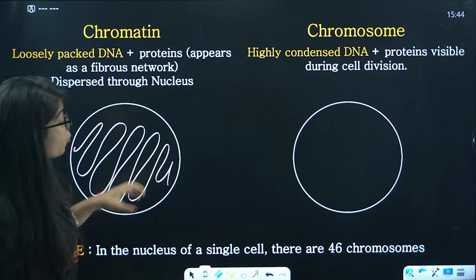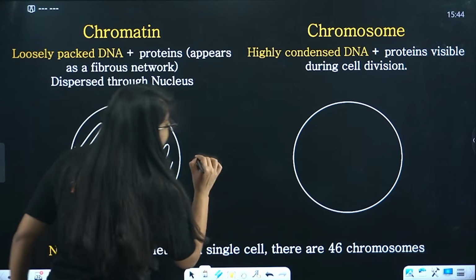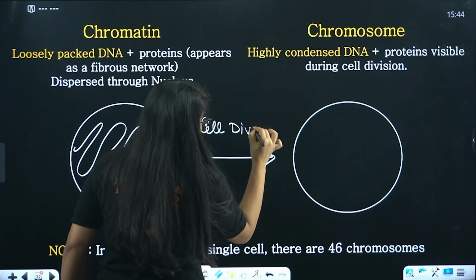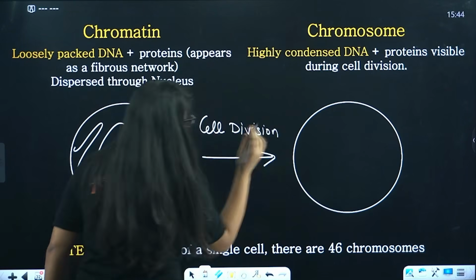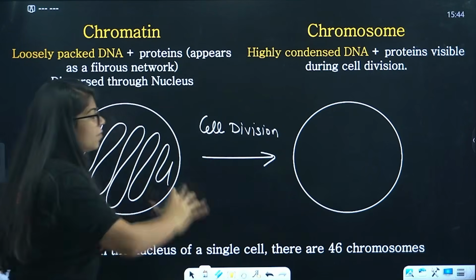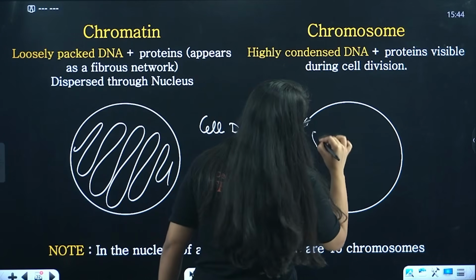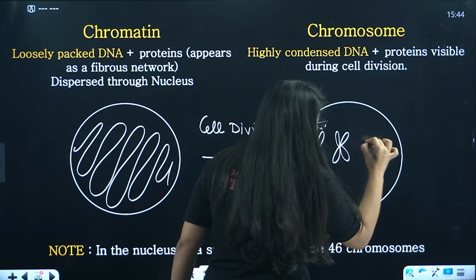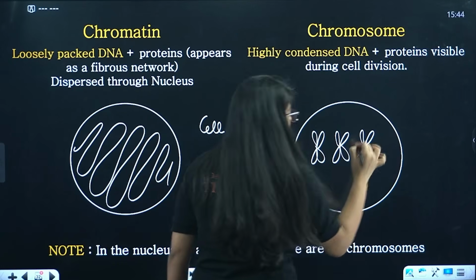Now during cell division, when this cell is dividing, this same DNA takes a structure like this. Understood?